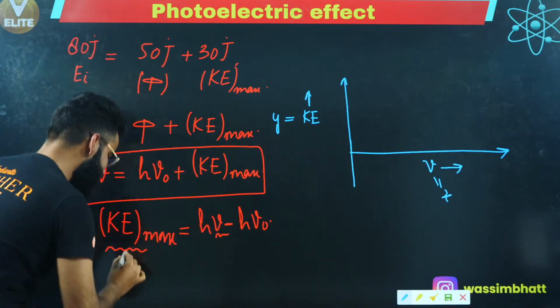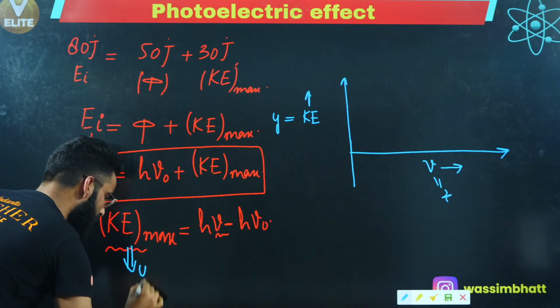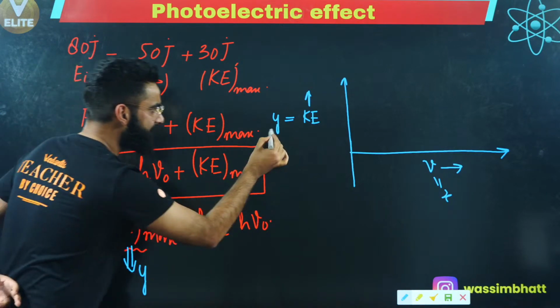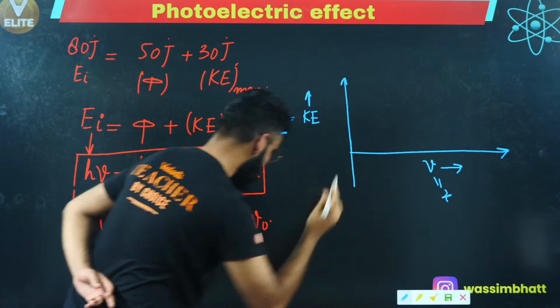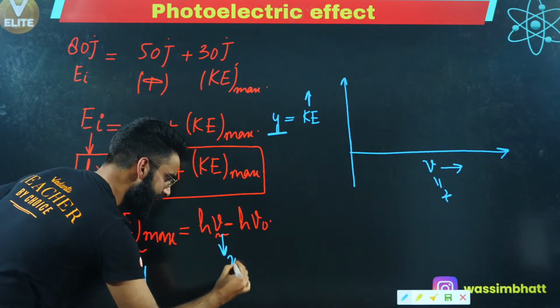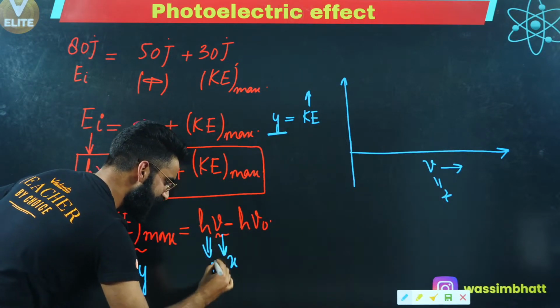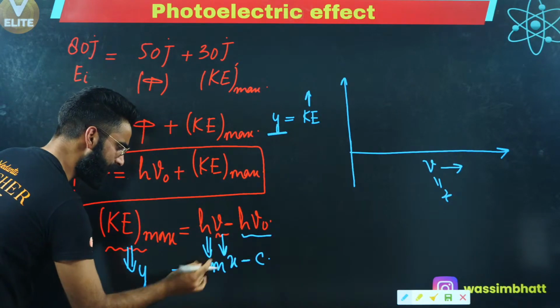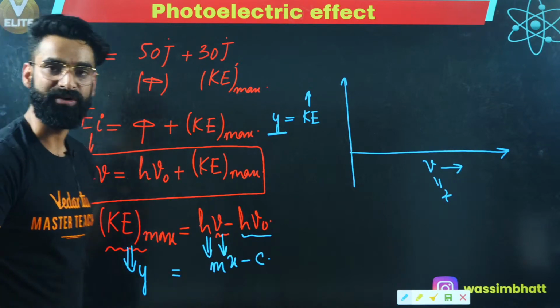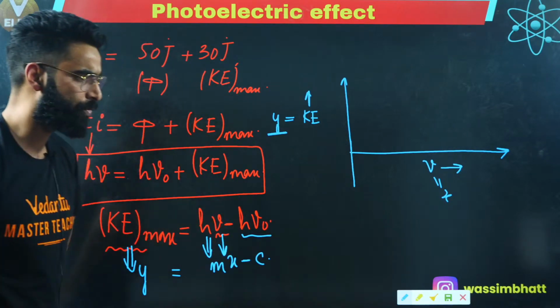So instead of this kinetic energy in the equation, I'll be writing y because I have plotted this kinetic energy along y-axis. This frequency, I have plotted along x-axis, right? So this is your x. And before this x, what I'll be writing? I'll be writing m, and this is going to be minus c. y is equal to mx minus c. I hope you remember the nature of the curve for y is equal to mx minus c.